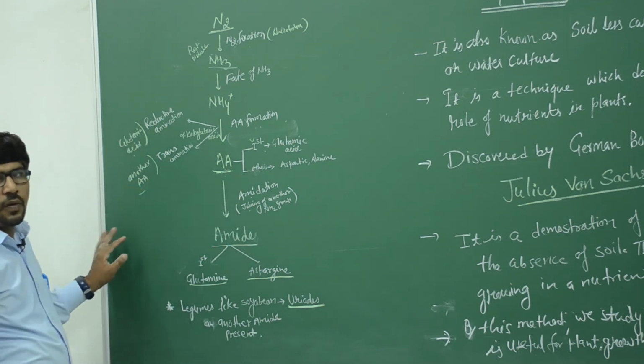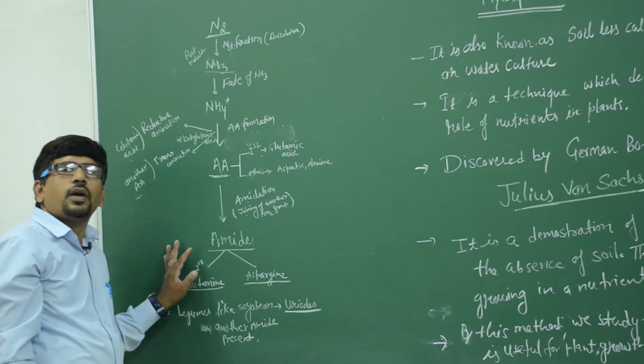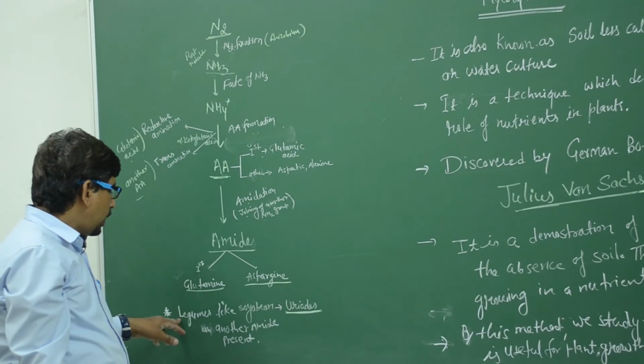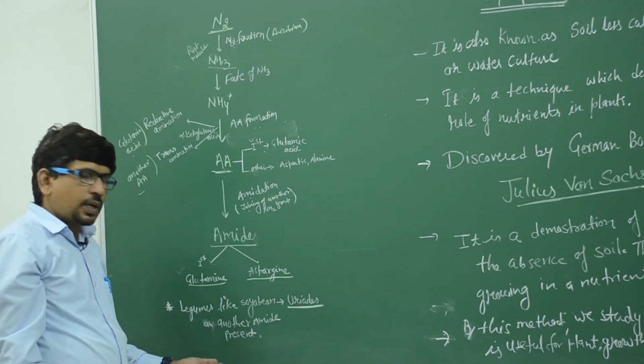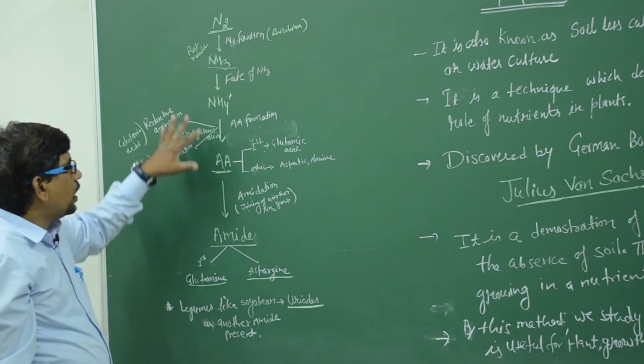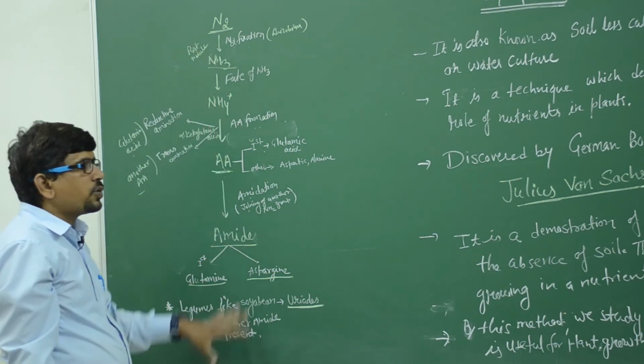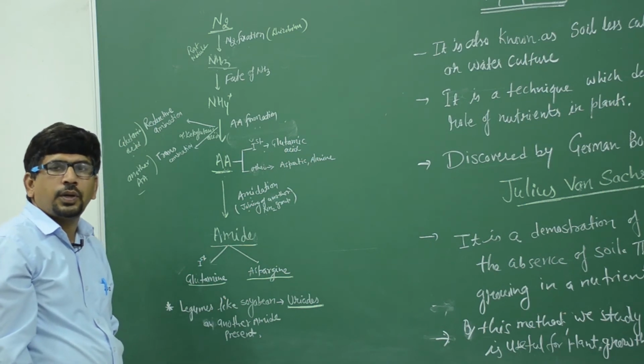So that is the process of the fate of ammonia. In legume plants like soybean, the ureides are the amides present, unlike in other plants. So this is the flow chart of the fate of ammonia.